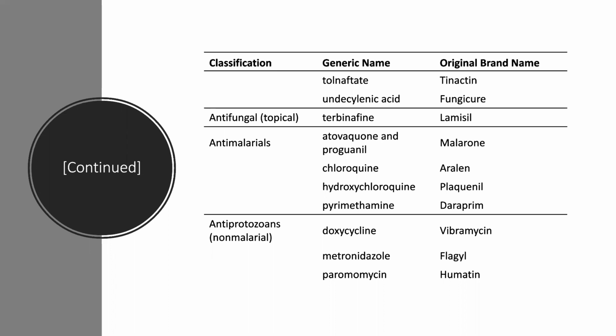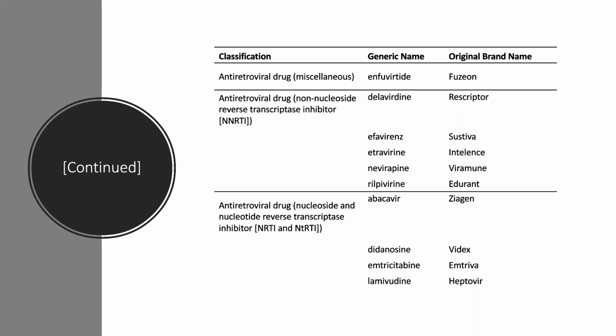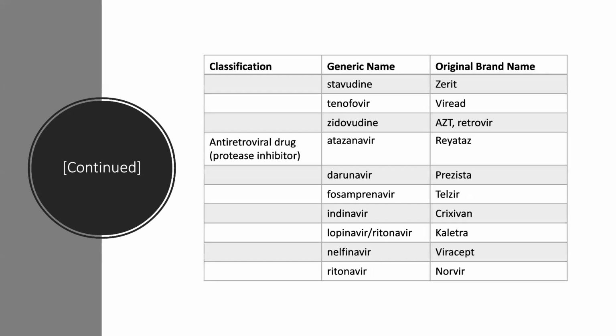Antiprotozoans or non-malarial drugs are doxycycline, metronidazole, paromomycin. Then the miscellaneous antiretroviral drug is enfuvirtide. Non-nucleoside reverse transcriptase inhibitors are delavirdine, efavirenz, etravirine, nevirapine, rilpivirine. Nucleoside and nucleotide reverse transcriptase inhibitors: abacavir, didanosine, emtricitabine, lamivudine, stavudine, tenofovir, and zidovudine.